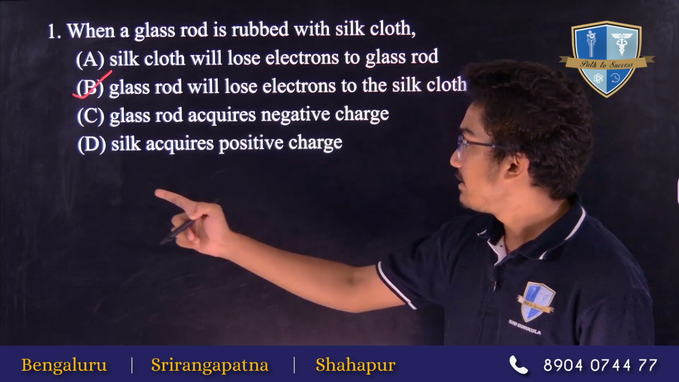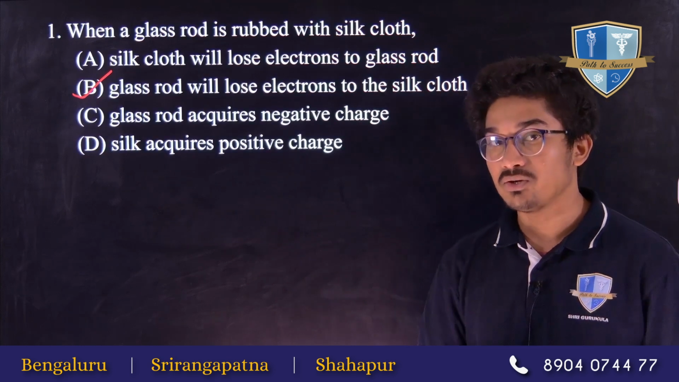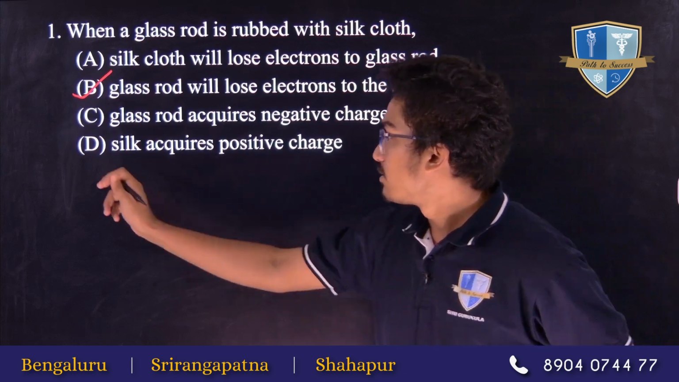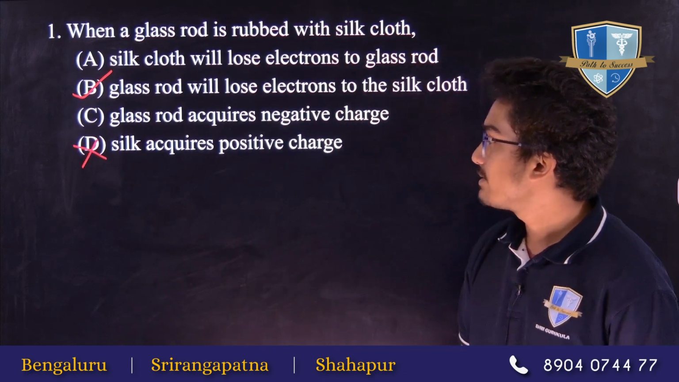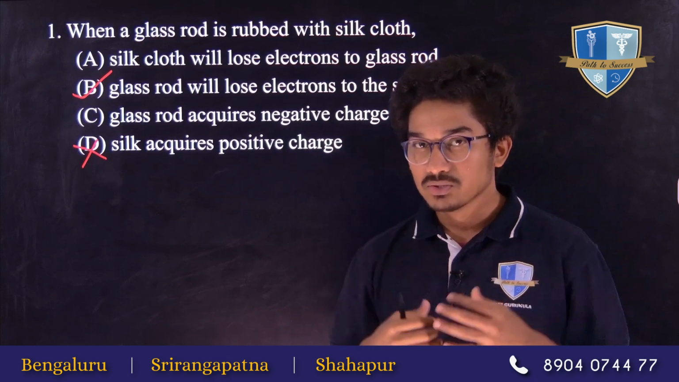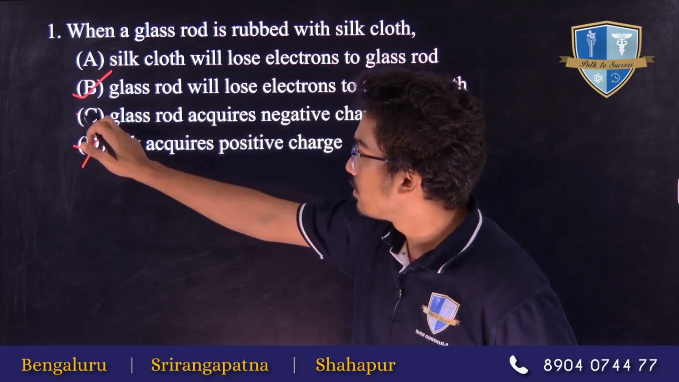Option D is silk acquires positive charge. No, we saw that silk has a natural tendency of gaining electrons. If it is gaining an electron, it will become negatively charged. So option D is incorrect. Option C, glass rod acquires negative charge. No, glass rod is losing electron. So if something is losing negative charge, it will gain a positive charge. So option C is also incorrect.